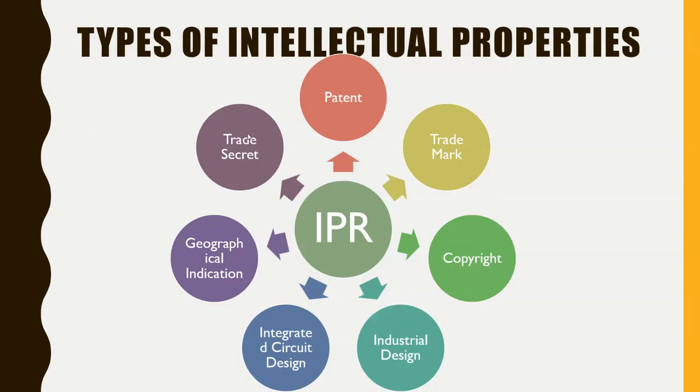Now we will see different types of intellectual properties. First of all, we need to know what is invention and what is innovation. These both words we have already heard in the past, right? So what is the difference between innovation and invention? Innovation means some addition or subtraction of features from an already existing product or process, whereas invention means it is something new.